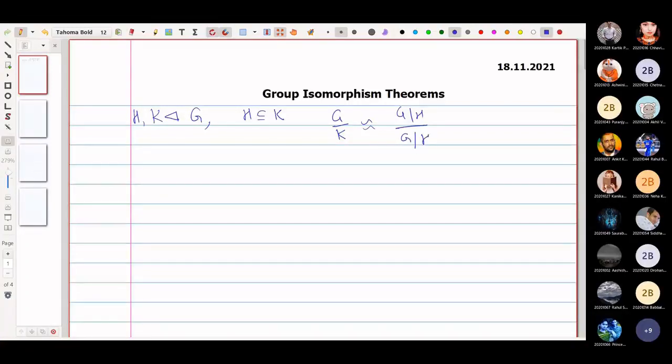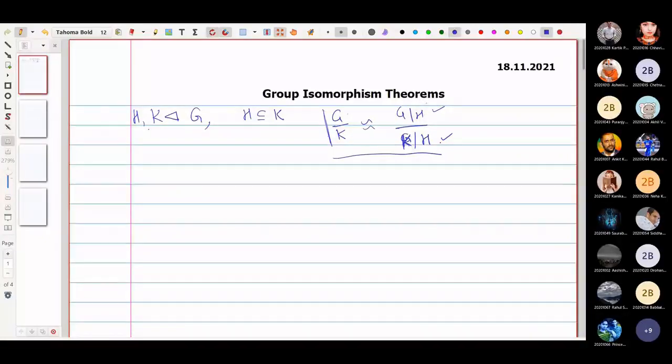with the quotient group K by H. So this is what we are supposed to prove. In order to prove this, we have seen that this thing should be well defined. We have full right to talk about this quotient group, this quotient group, this quotient group.